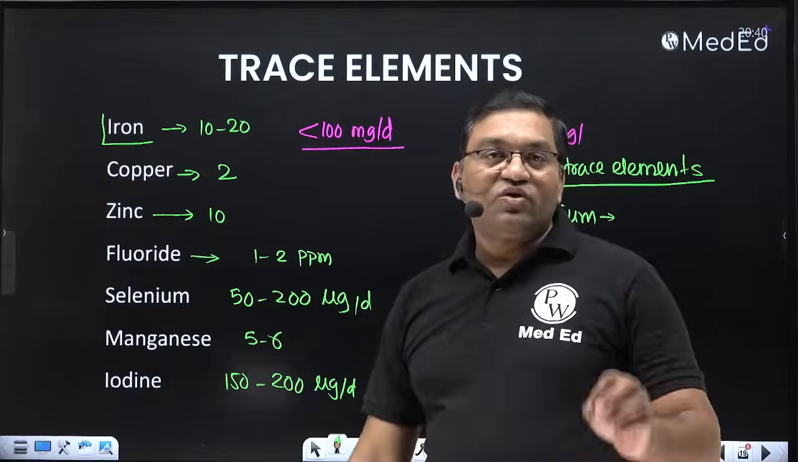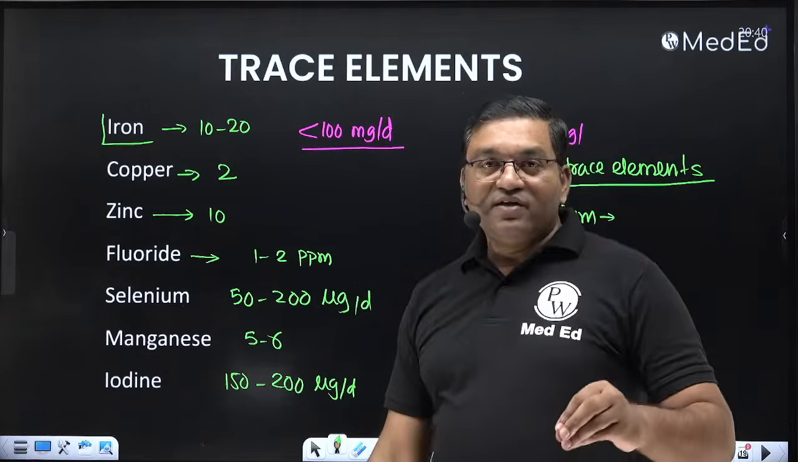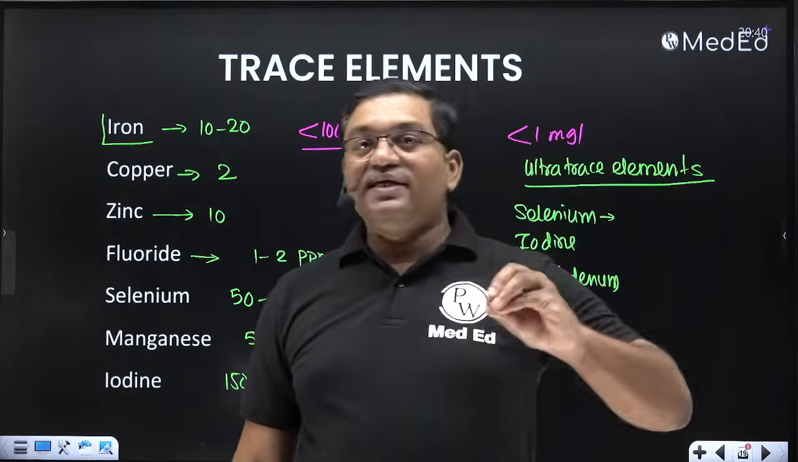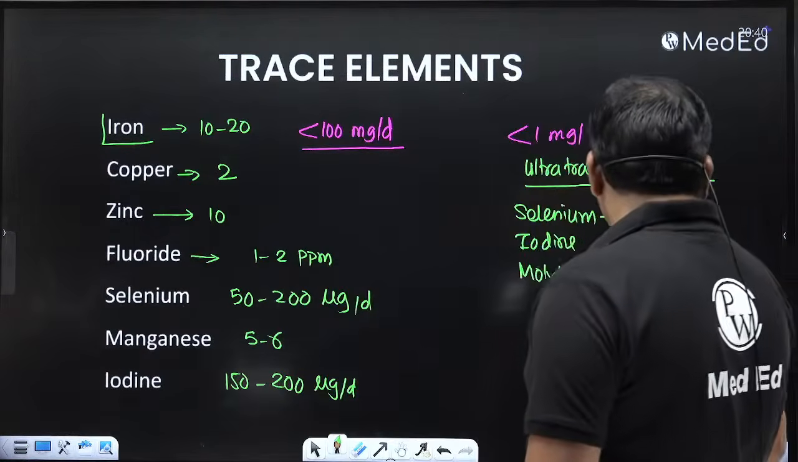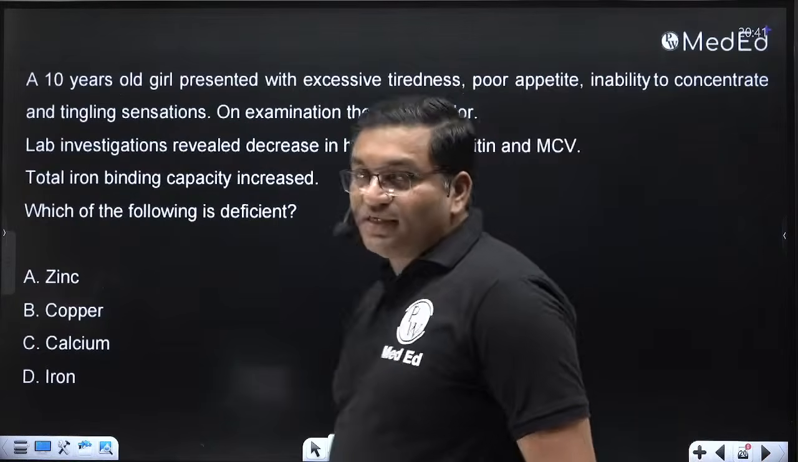Iodine deficiency causes iodine deficiency goiter. If it is deficiency of iodine in pregnancy, it causes the cretinism, congenital iodine deficiency syndrome. Now, this is a very, very important case.